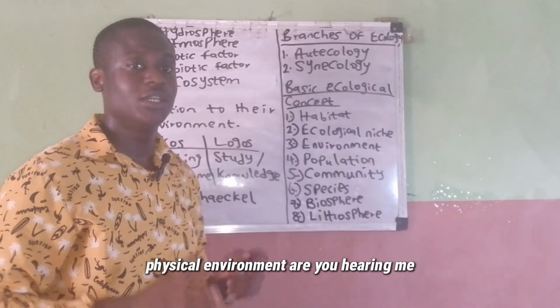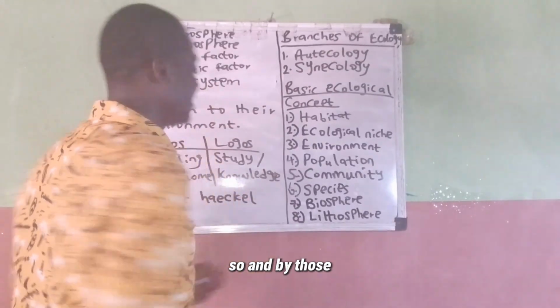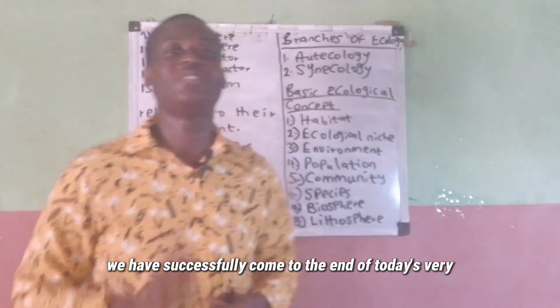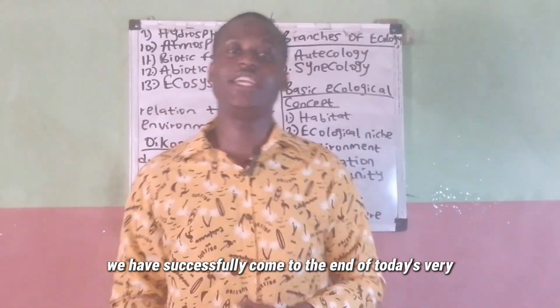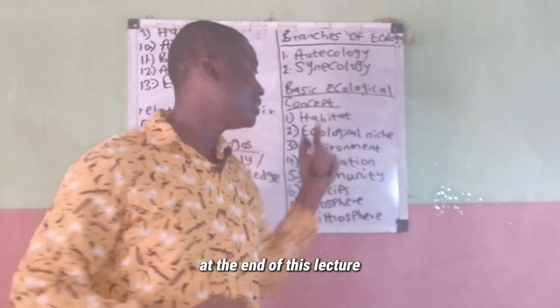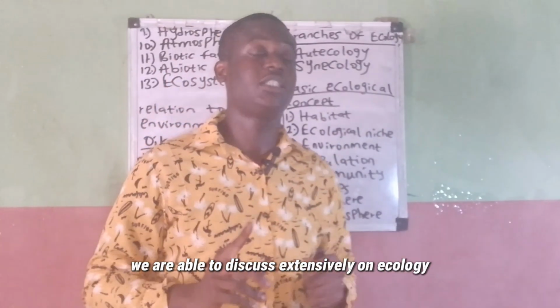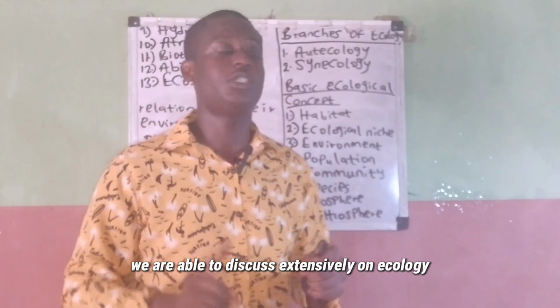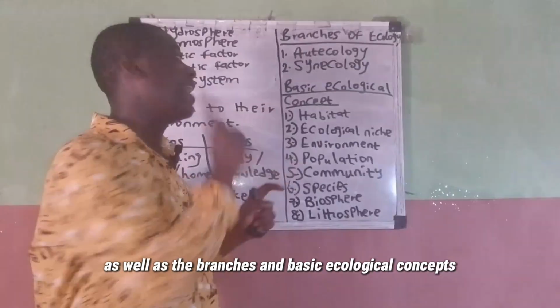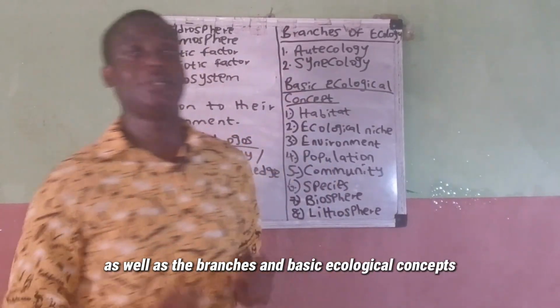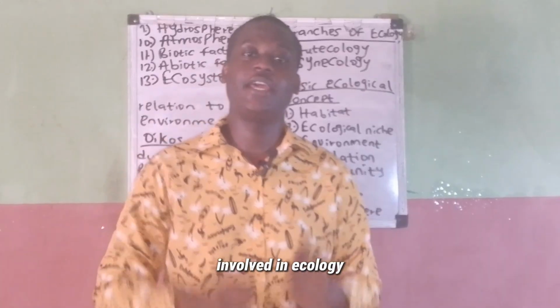Are you hearing me? And thus, we have successfully come to the end of today's lecture. Remember, at the end of this lecture, we are able to discuss extensively on ecology as well as the branches and basic ecological concepts involved in ecology.